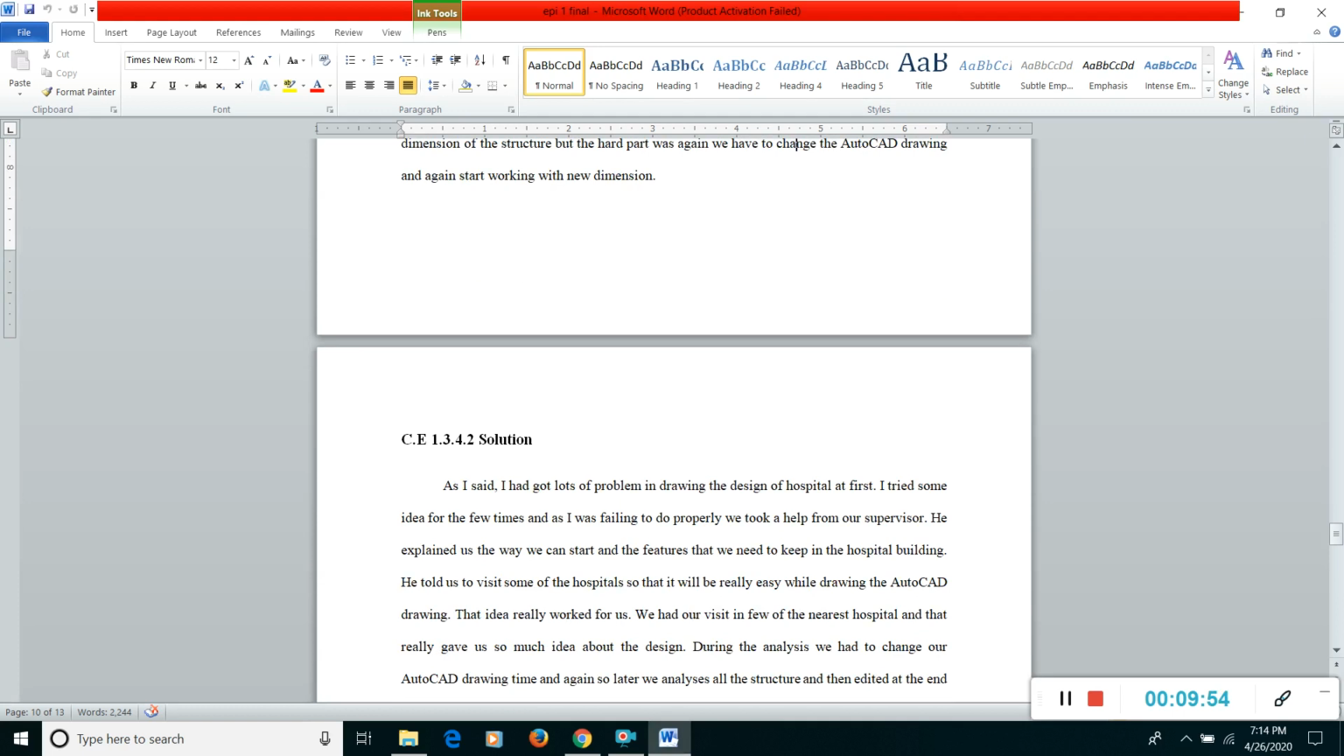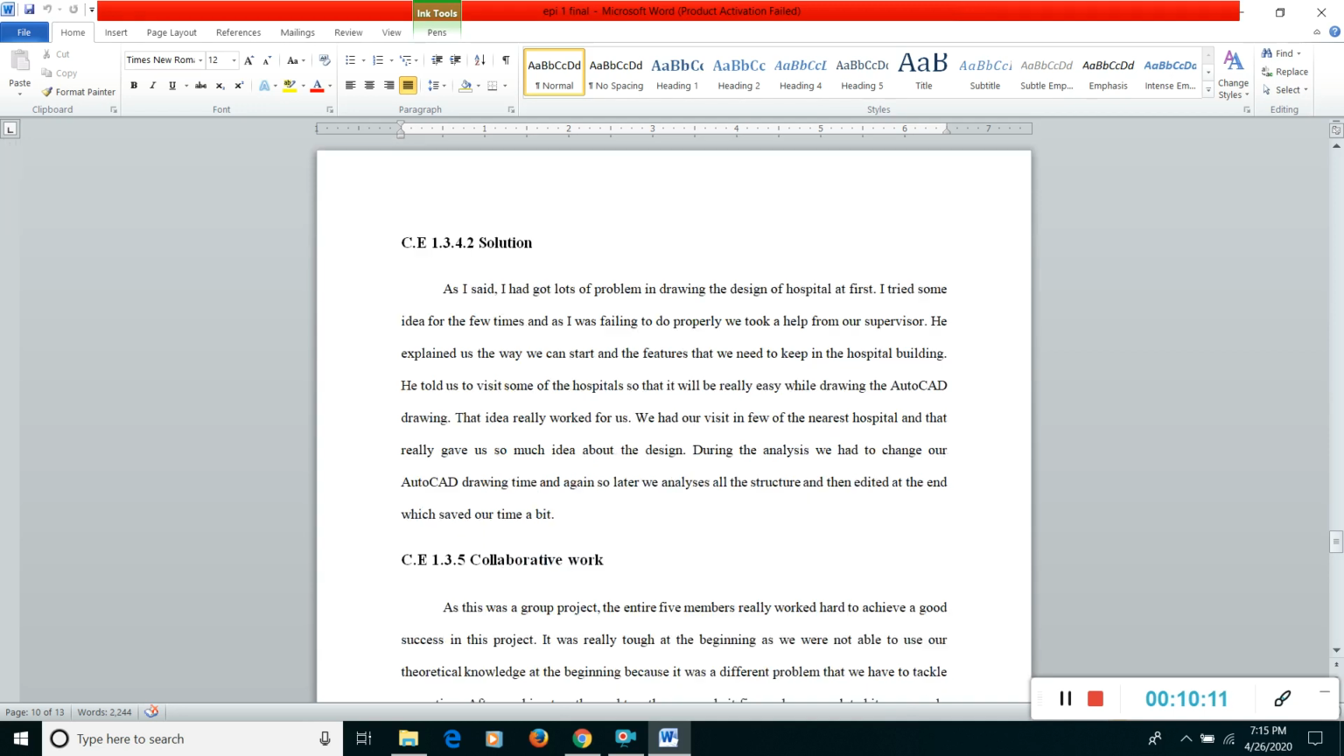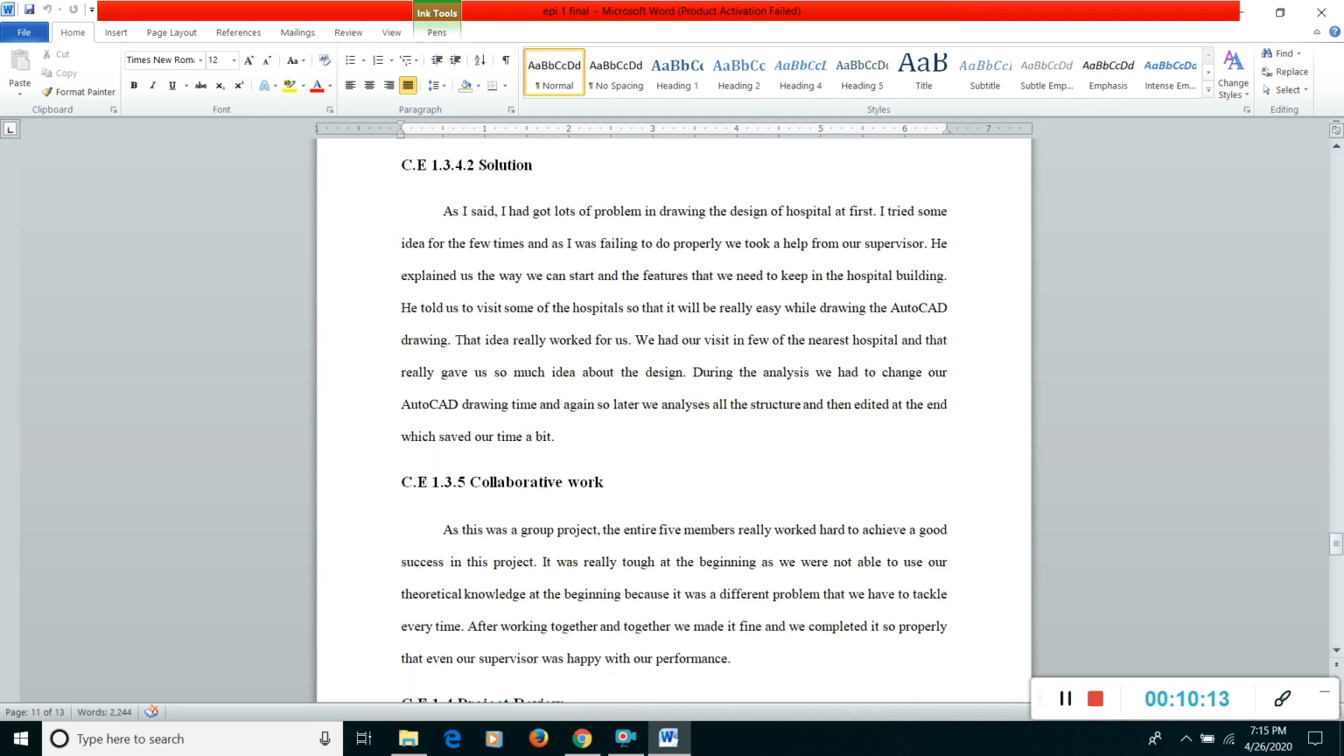And here comes the solution. In the solution I wrote that we have to change a lot of AutoCAD drawings because after doing the SAP analysis, ultimately you have to change your AutoCAD drawing, because no one knows exactly what the size of the beam will be without doing the SAP analysis.